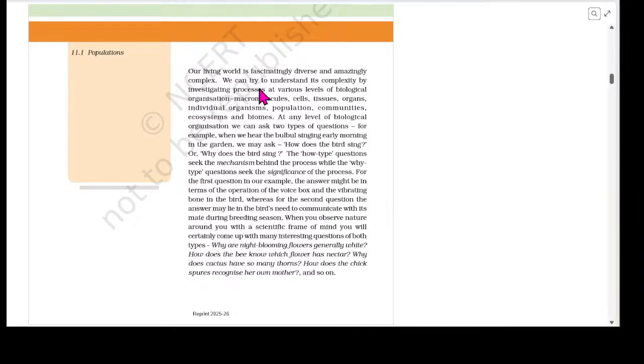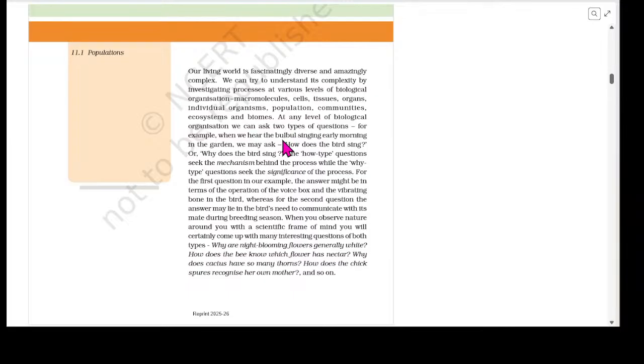We can try to understand its complexity by investigating processes at various levels of biological organization: macromolecules, cells, tissues, organs, individual organisms, population, communities, ecosystems, and biomes. At any level of the biological organization, we can ask two types of questions.